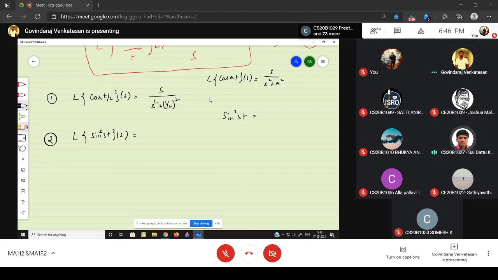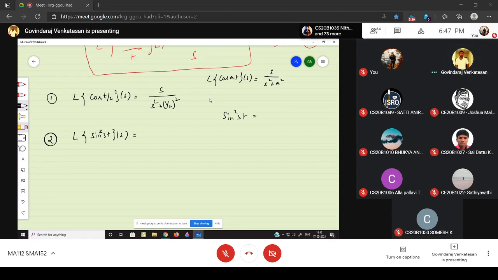No, not a by s square plus a square. That is for sin at. For sine at, you know the formula. So the problem is sine squared 3t. Okay, sir, this is different. So use some trigonometric formulas. So how to convert the sine square 3t in terms of other functions?